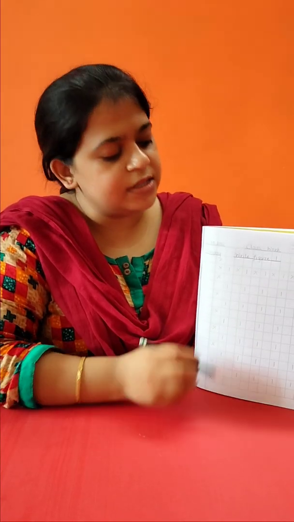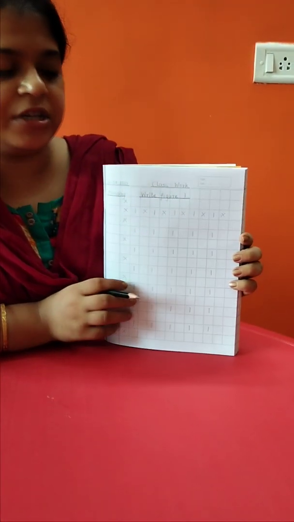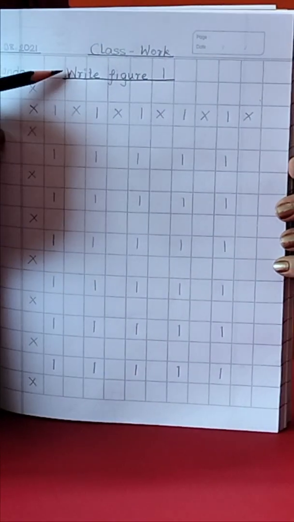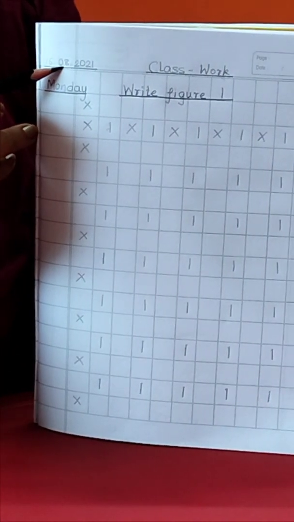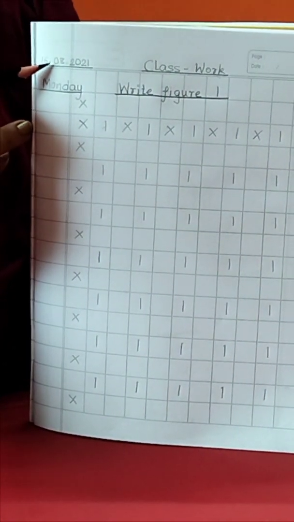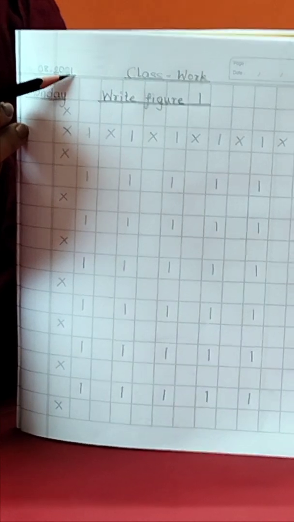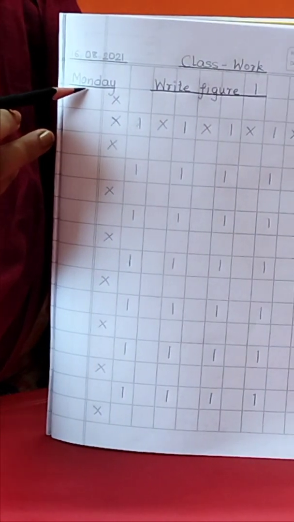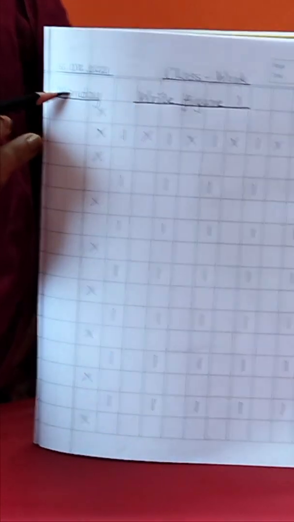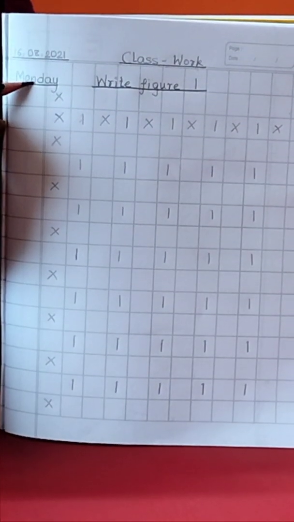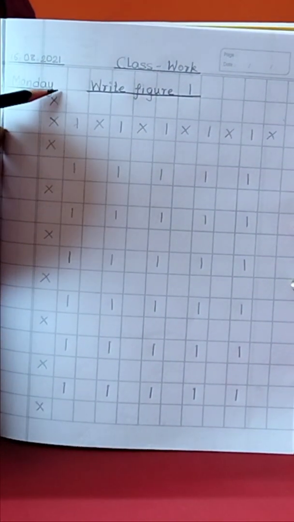Now see, this is the format in which I have written in this copy. Initially parents are going to help children by writing classwork here at the top and then underlining it. Next they will write today's date, the date when the task is assigned. For example, today's date is 16th of August 2021, written and underlined. Next line will have the present day. Today's day is Monday, so I have written M-O-N-D-A-Y, Monday, and underlined it.